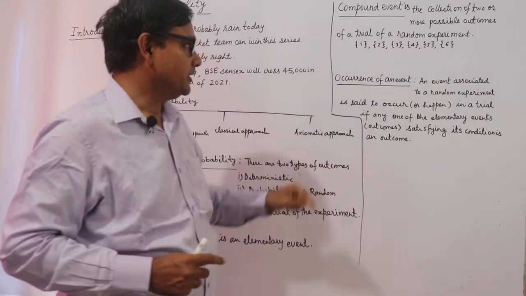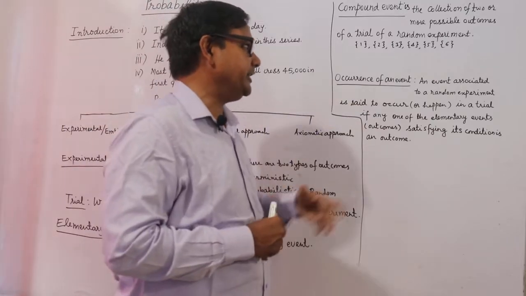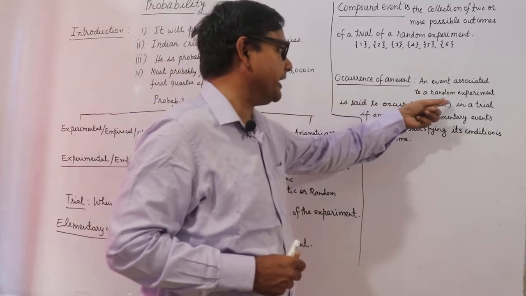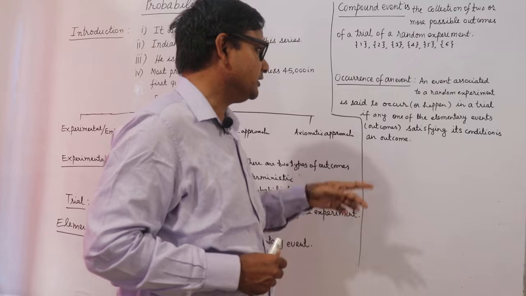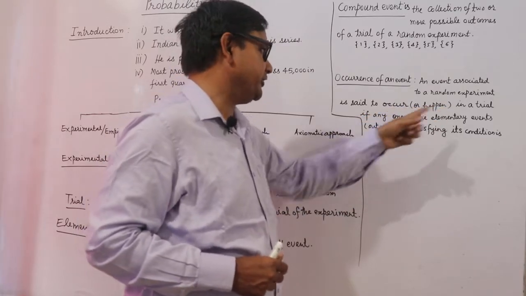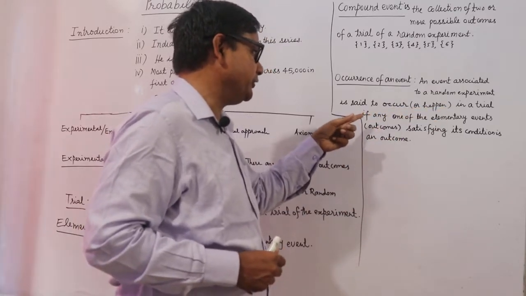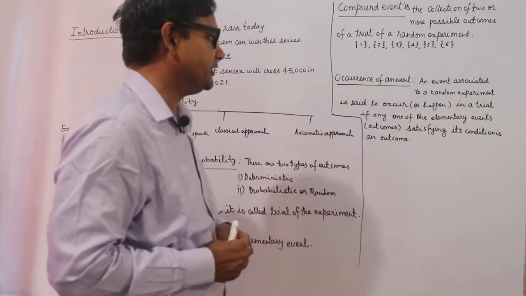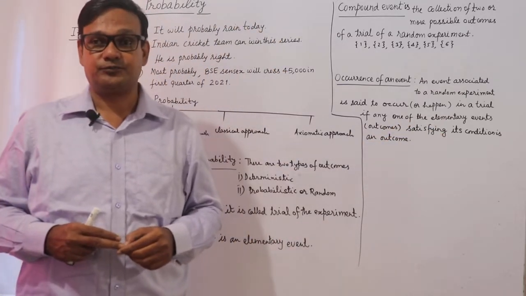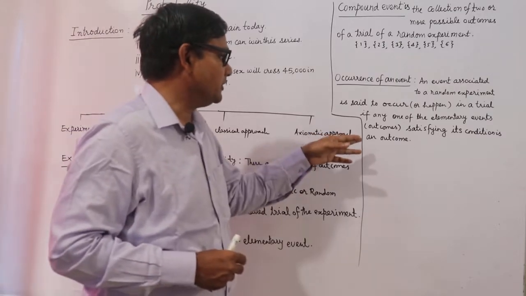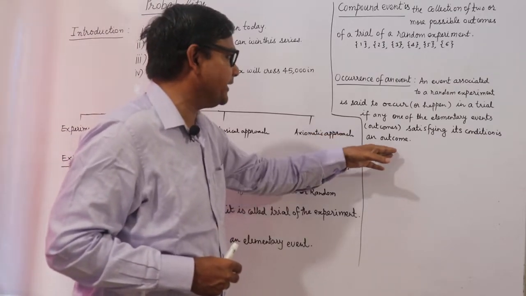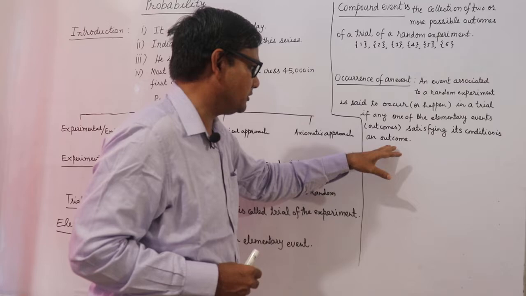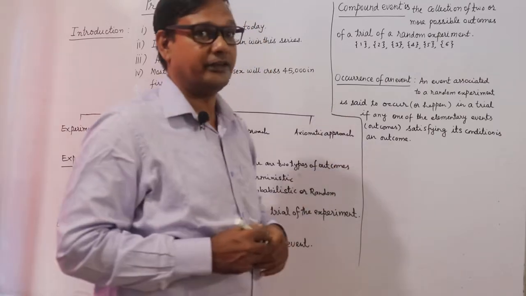Occurrence of an event. An event associated to a random experiment is said to occur or happen in a trial if any one of the elementary events satisfying its condition is an outcome. Occurrence of an event.